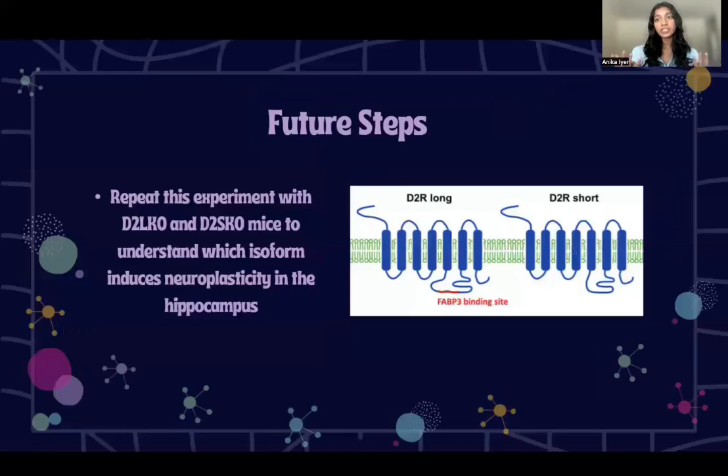The D2 receptor exists in 2 forms, a long form and a short form. In the future, I would like to repeat this experiment with the D2 long knockout mice and the D2 short knockout mice to truly understand which form plays a bigger role in inducing neuroplasticity in the hippocampus.